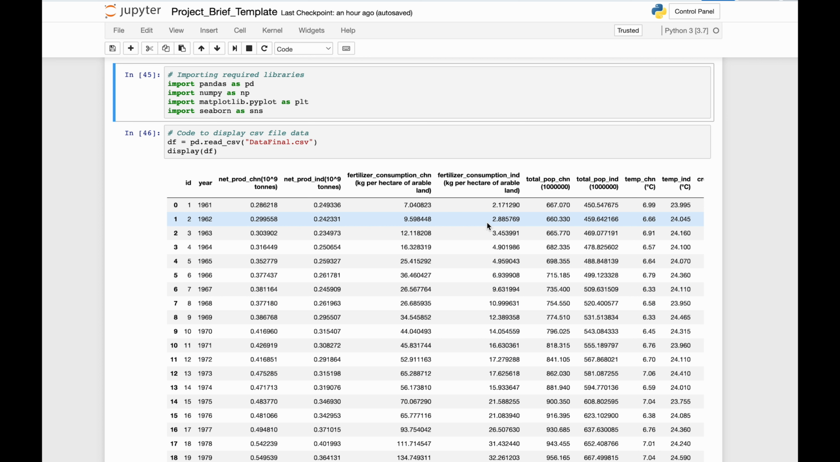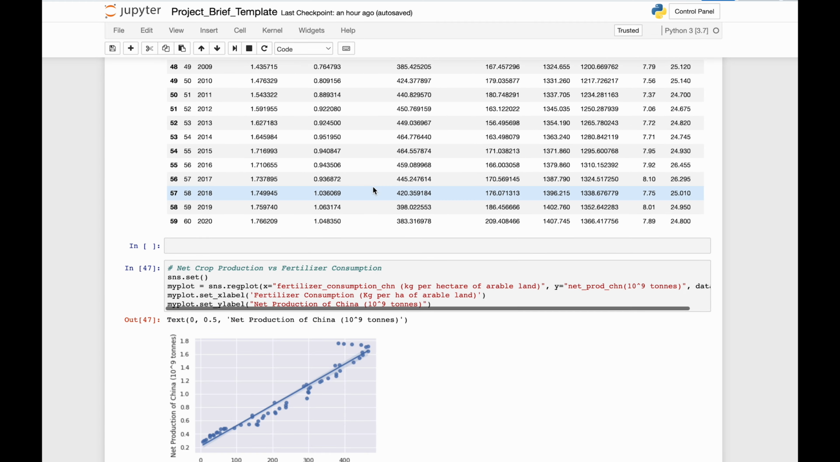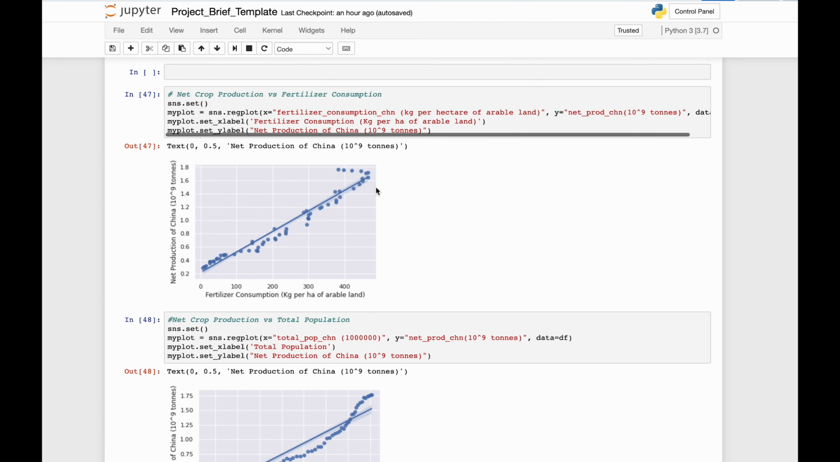In this code block, we import the necessary libraries. In the next code block, we read the CSV file into a data frame and display it. In the following code blocks, we plot a scatter plot with each of our predictive variables as the x-axis and the total production of crops in each country as the y-axis. We do this to establish that there exists a strong linear correlation between the predictive variable and the outcome variable.